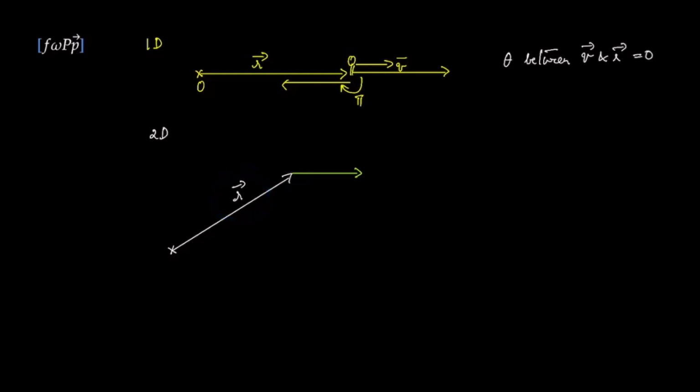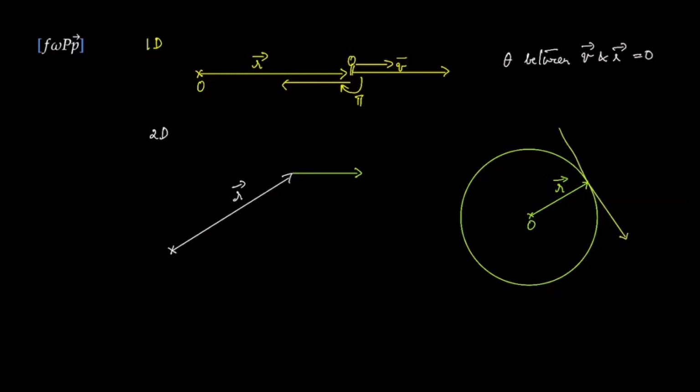So if you were to look at a circle, so it's a circular motion of an object, then that's the center of the circle. Let's say the object is right now here and its position vector is given by this. Now, if you don't want this distance to change, the velocity out here has to be tangent. So it could be downwards or it could be up. And this angle is going to be 90 degrees. In this scenario, this distance never changes. So we are going to take that over to this problem.